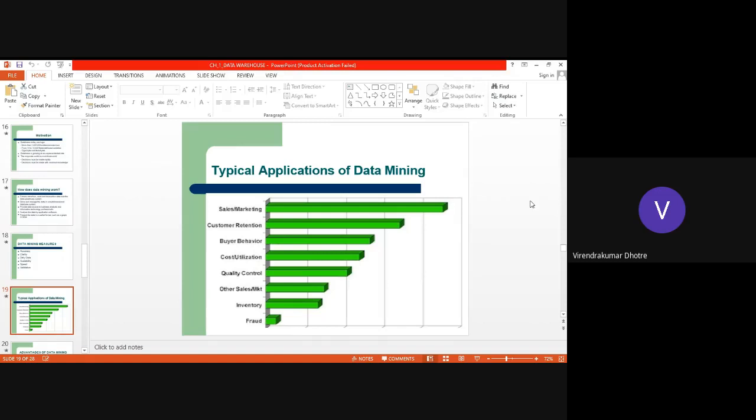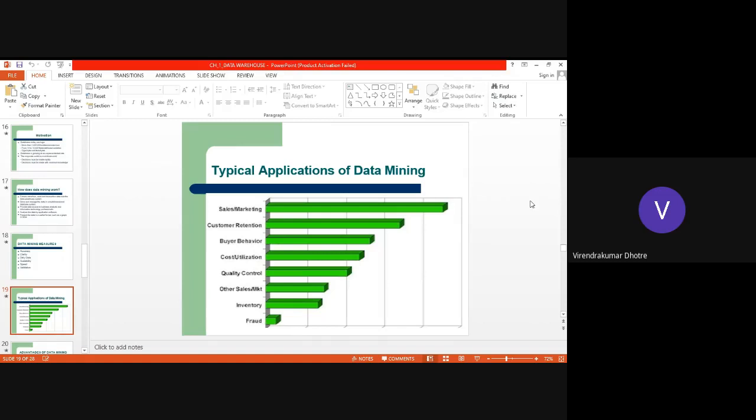And the industries, the people who identify this requirement based on some information, will come up with good products. And this is regarding your sales and marketing. How many products are going to be sold, which type of products are going to be sold the most. Based on that, we can identify what the requirements of people are, so that we can come up with good products.